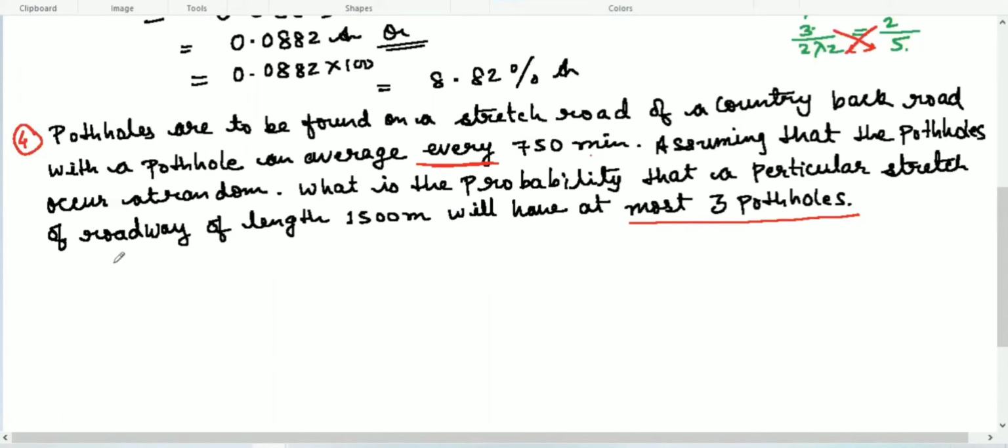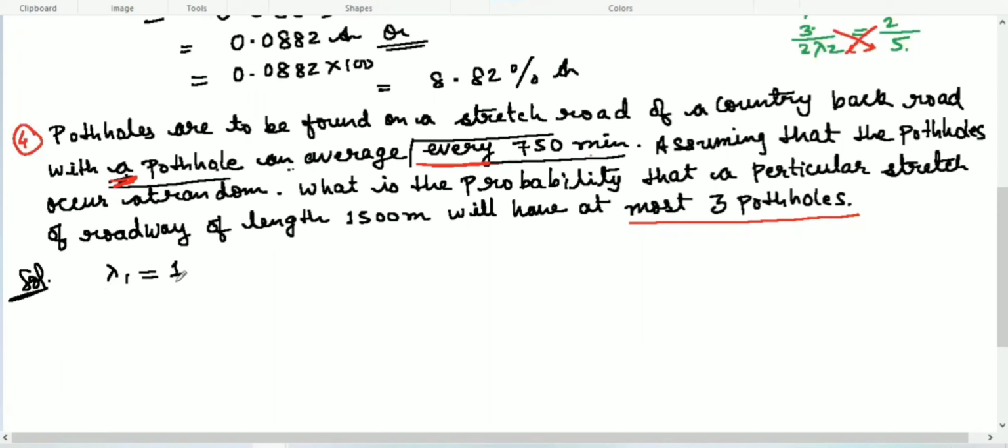Here lambda 1 is equal to 1, with a pothole on average every 750 meters. So every 750 meters is the rate, and a pothole on average, so x equal to 1 is the mean. This way you have to identify from the question.